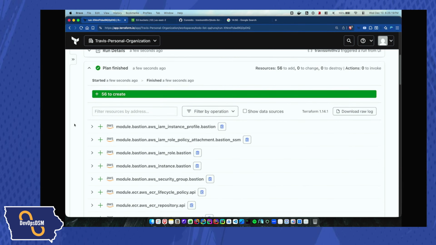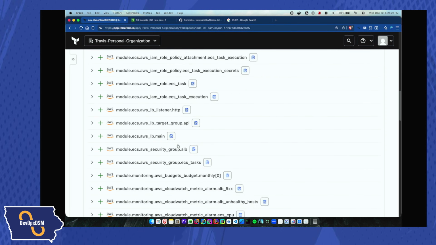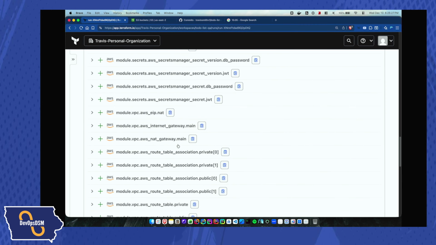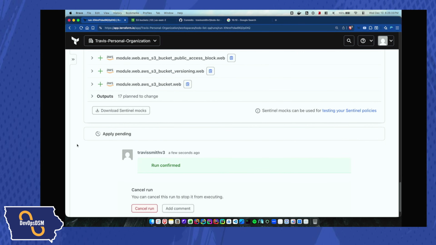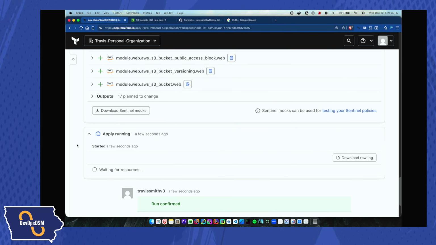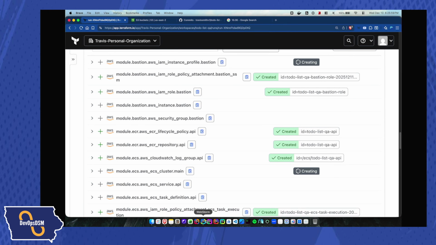But it looks like it's going to set up the Bastion information, security groups, ECS, IAM, CloudWatch, all the Secrets Manager, all that stuff. So let's just go ahead and get it going and let it start. The part that takes the longest is going to be setting up RDS and getting that going. So while that's running, and when it fails, we'll figure out what it failed on and come back to Claude Code and look at it. But I'm going to let it go for a second here, and it's going to start creating the infrastructure.